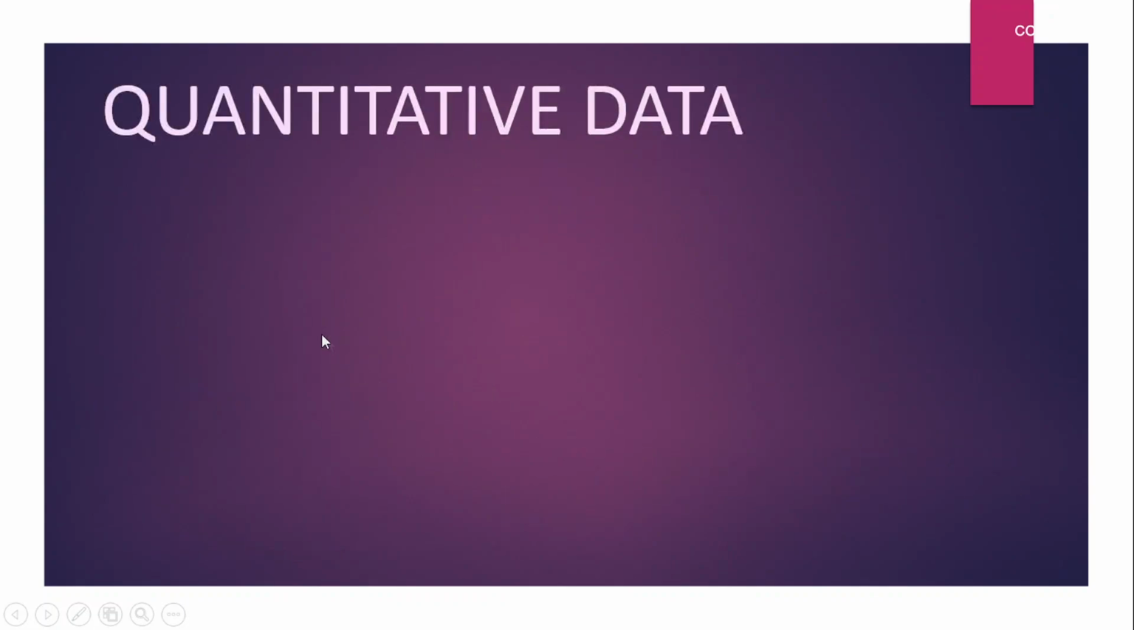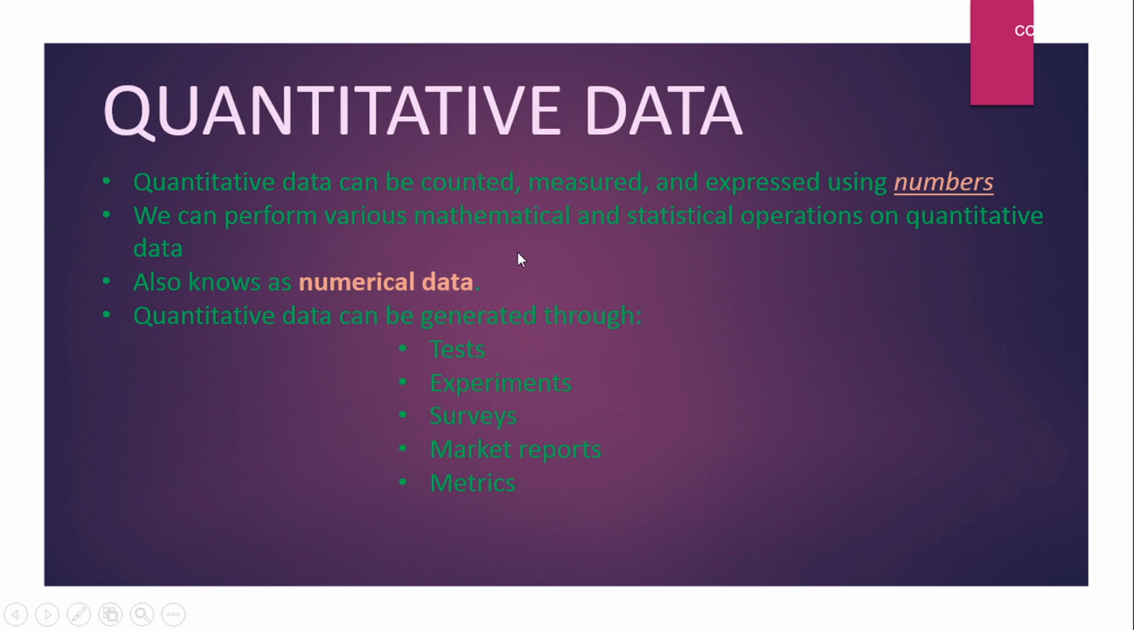So what is this quantitative data? Any data that we generate by counting, by measuring and express using numbers is known as quantitative data. We can perform various mathematical and statistical operations on quantitative data. This quantitative data is also known as numerical data. So quantitative data can be generated through tests, experiments, surveys, market reports, metrics.